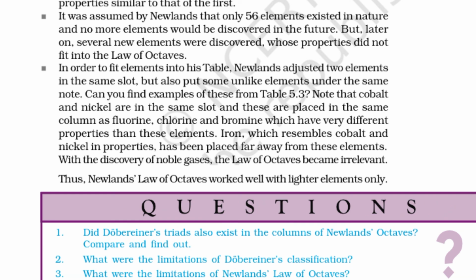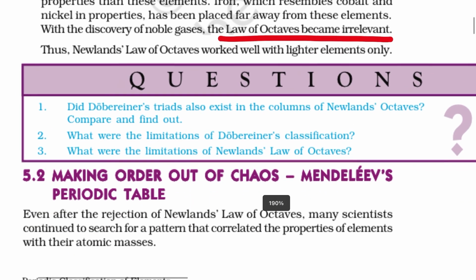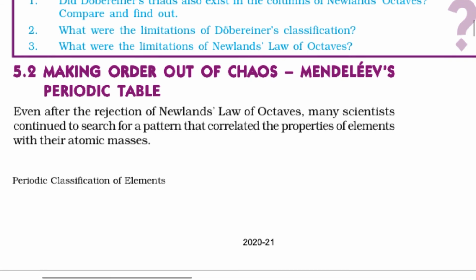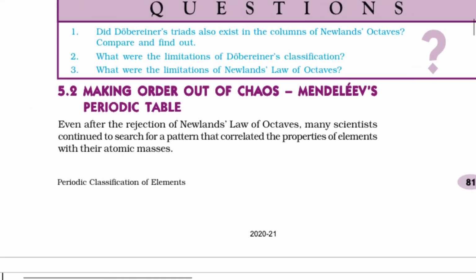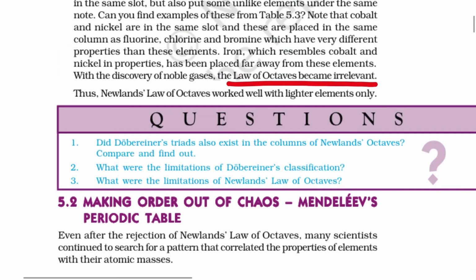With the discovery of noble gases, the law of octaves became completely irrelevant. Thus, Newlands' law of octaves worked well with lighter elements only. After that, it couldn't function any further. Next, we are going to study Mendeleev's periodic table and the modern periodic table, which is based on Mendeleev's periodic table, which was accepted to a larger extent than the other two periodic tables.